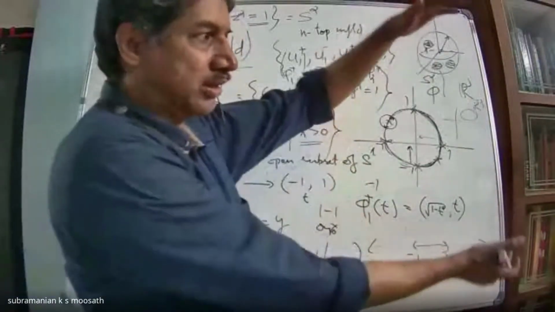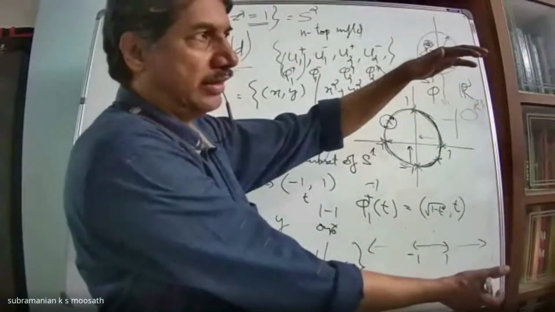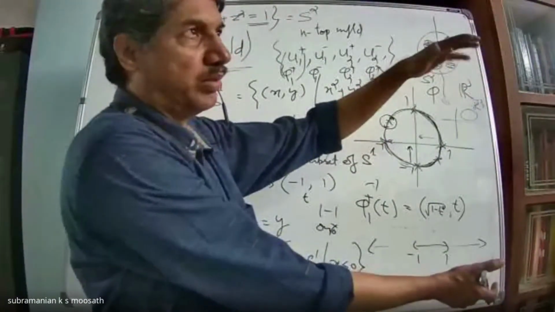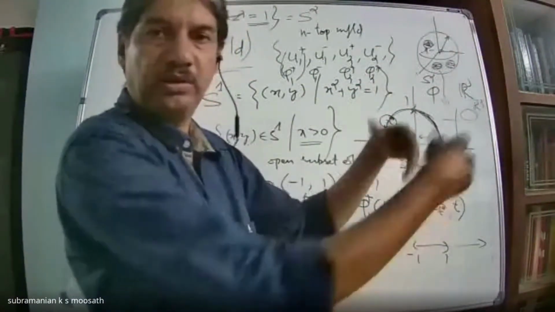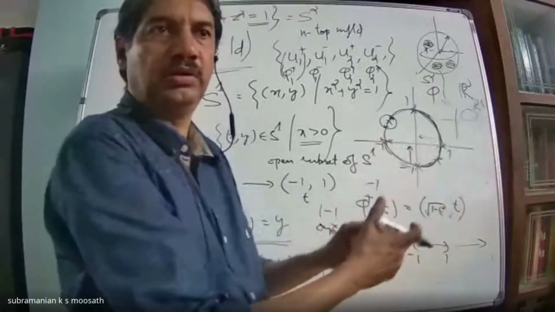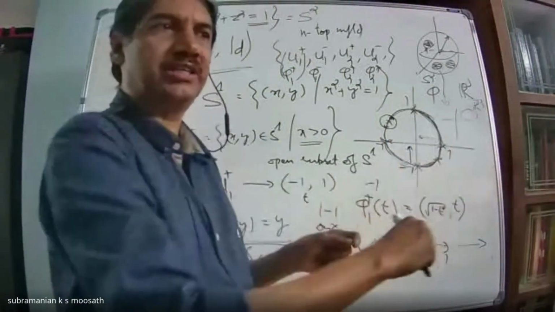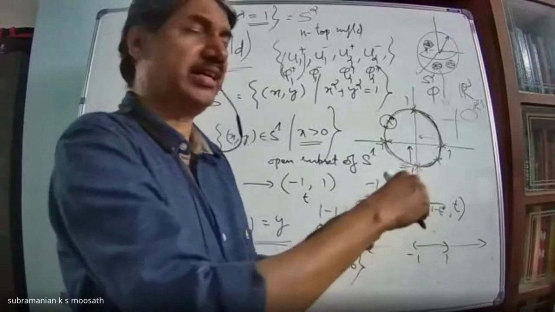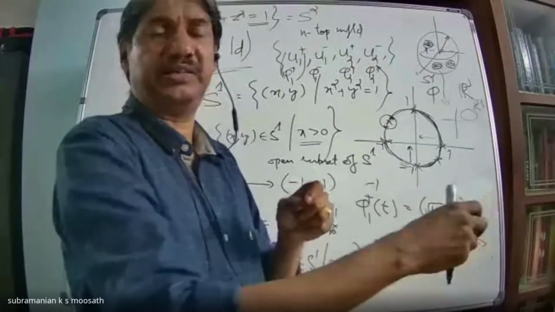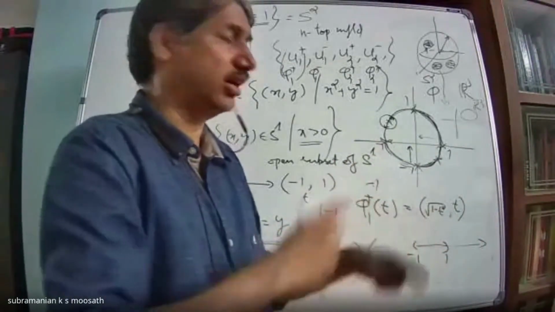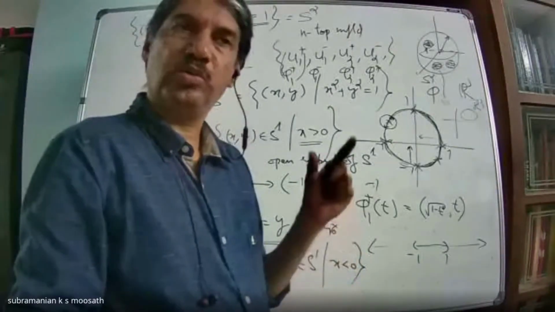So if I put a football there, that football I can separate into 8 portions. Are you able to visualize that?